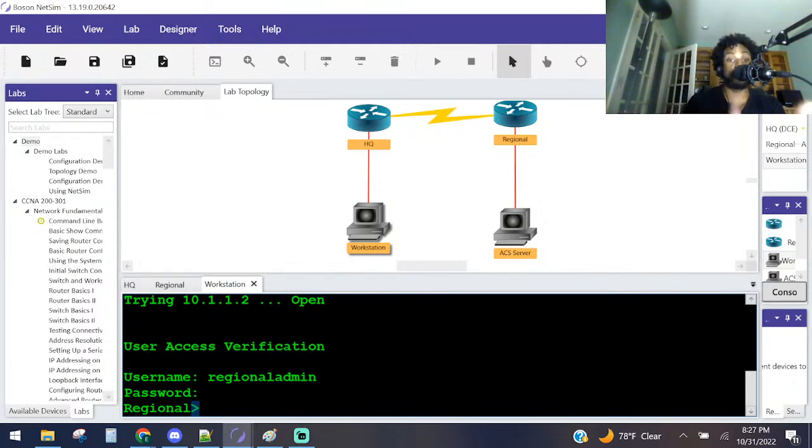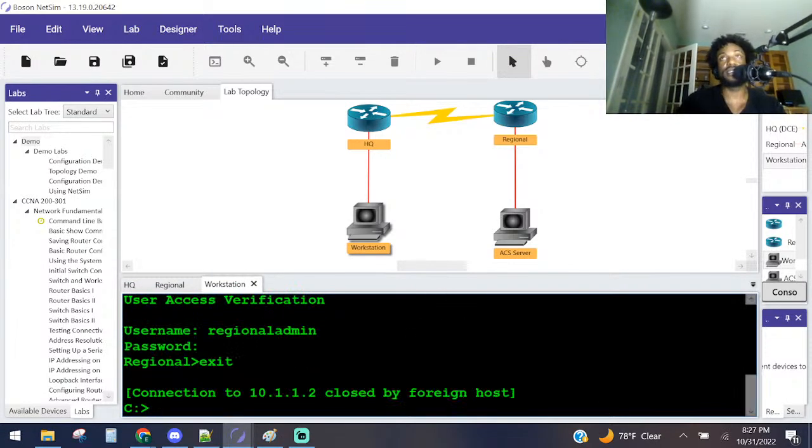We've been placed in user exec mode, which means we can't really do much on here. But we said that this account had to have the privilege level of 15, right? So that ain't right. We needed the keys to the city here, right? Let's go ahead and fix that, right? Which level have we been placed at? We've been placed in user exec mode. That ain't right. So disconnect the telnet session. Let's exit out of this.